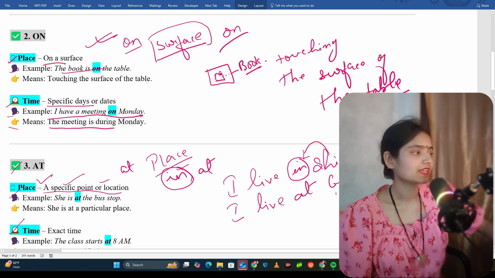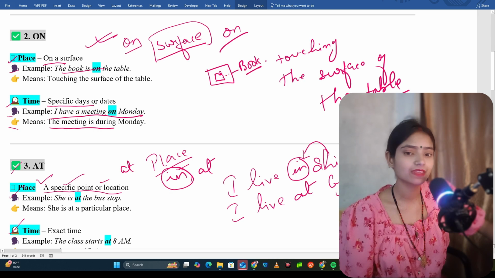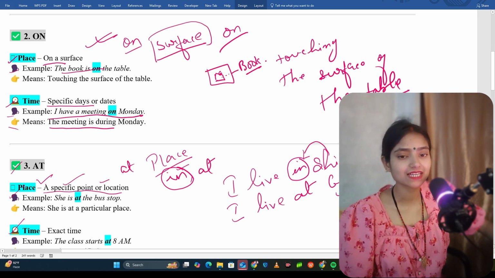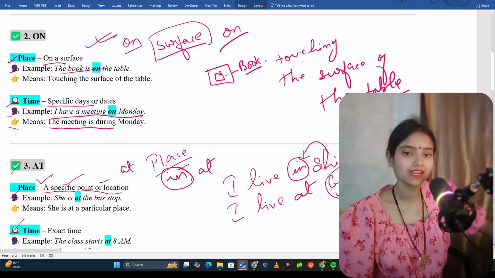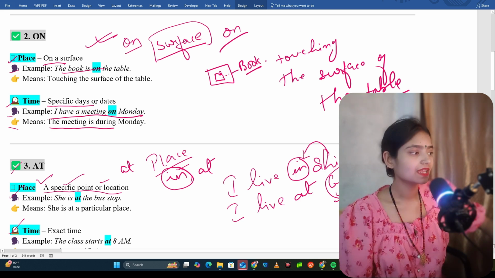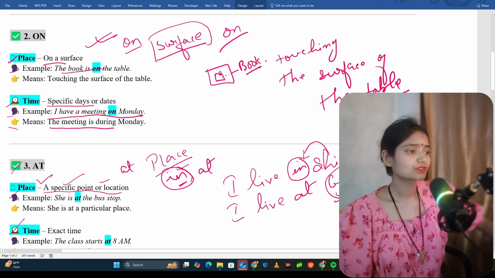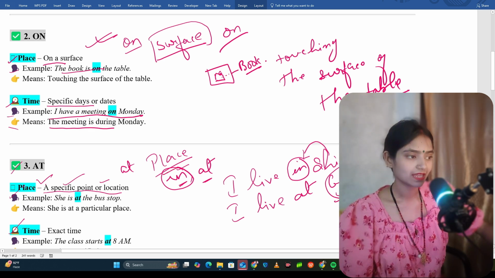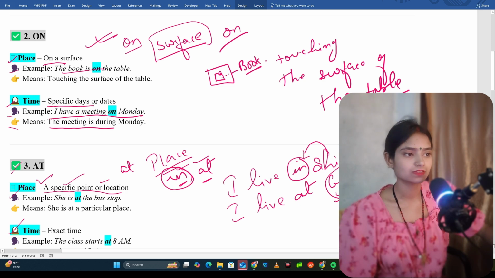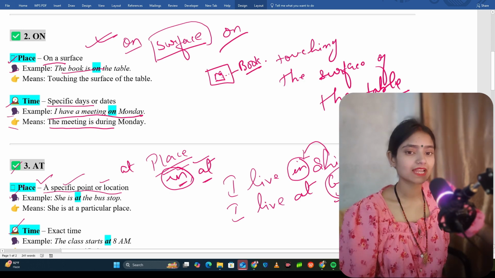Okay, Golf Link. This means I'm giving a specific location. A particular location that, yes, definitely in Shillong you will reach where? You will reach Golf Link. This is my particular location. So this is the difference between in and at. We use in for place, and we use at for place also. Both are used for place, so don't get confused.